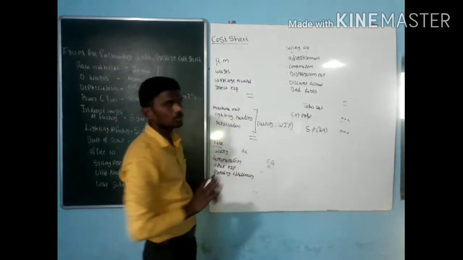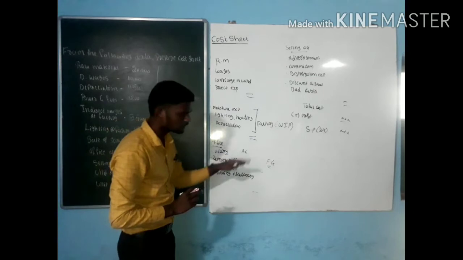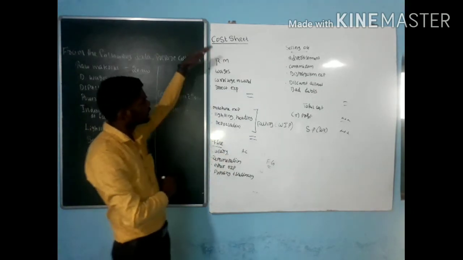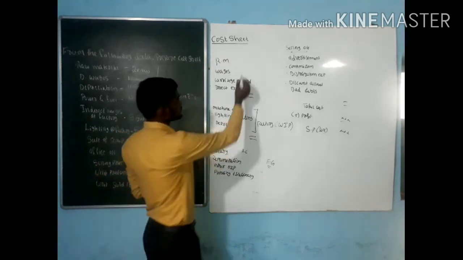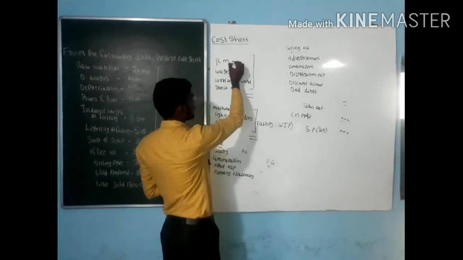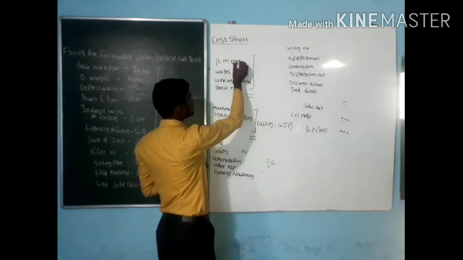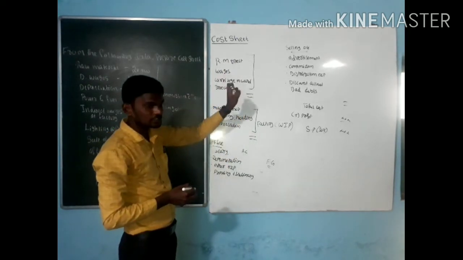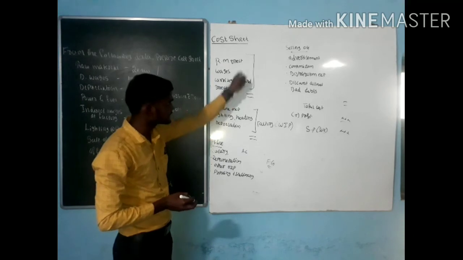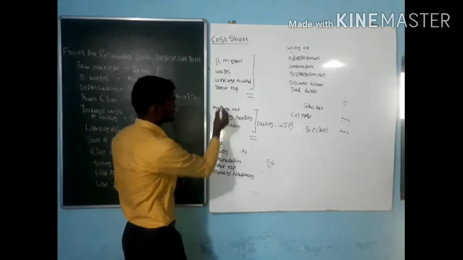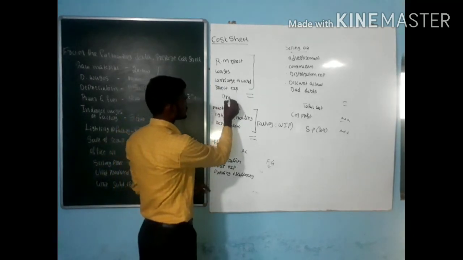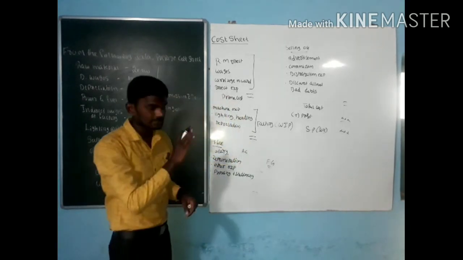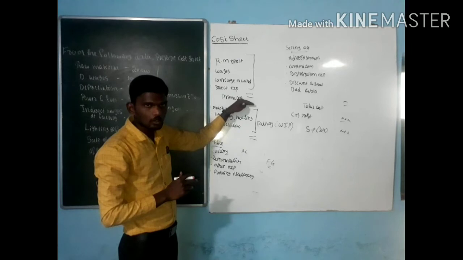This is the format for cost sheet. Just go step by step. Now, the ultimate format. Step 1: all direct raw material, direct wages, any kind of direct carriage inward, then any kind of direct expenses. These are all expenses, and it is called prime cost. In step 1, the answer you get is called prime cost.